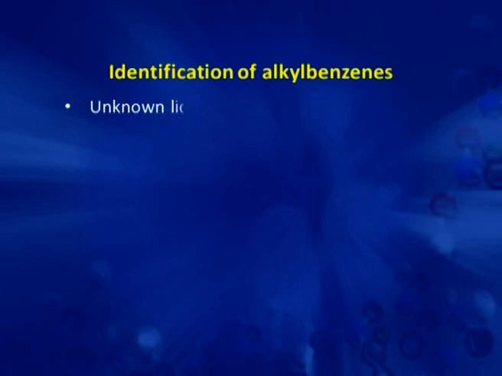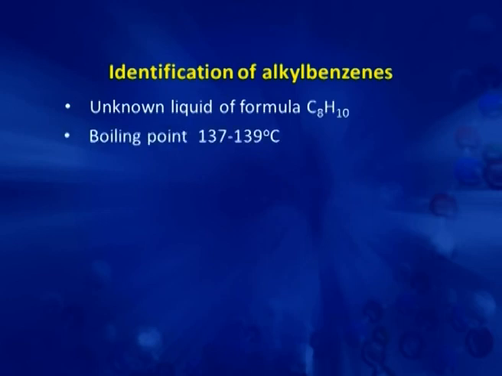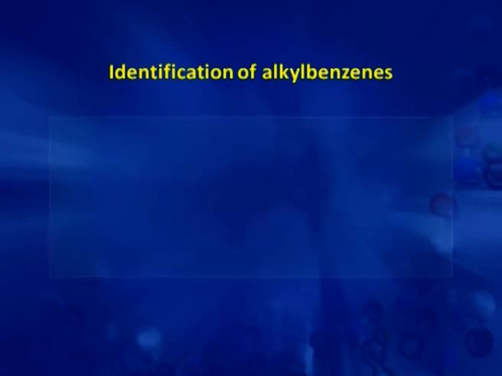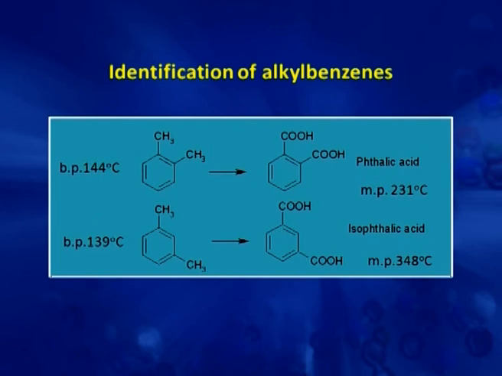Suppose we have an unknown liquid of formula C8H10. This compound has a boiling point of 137 to 139 degrees C, and it was also observed that it is an alkyl benzene. Now, there are 4 possibilities for this compound: orthoxylene, paraxylene, metaxylene and ethyl benzene, because all of these have almost similar boiling points. So, how can we say which one is our compound? For this, we can do the oxidation.